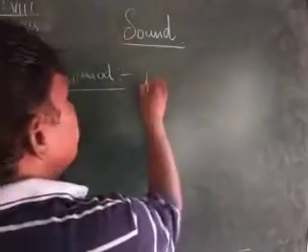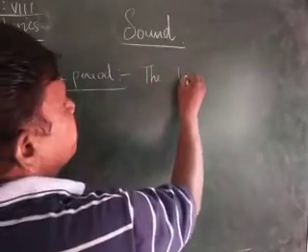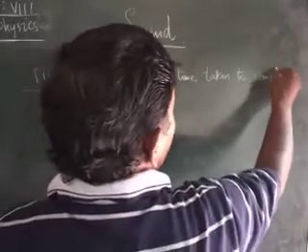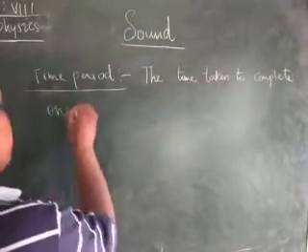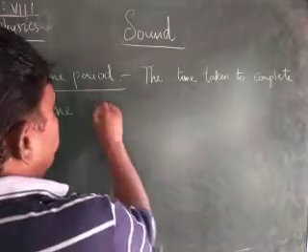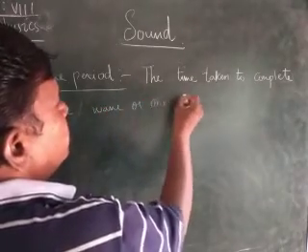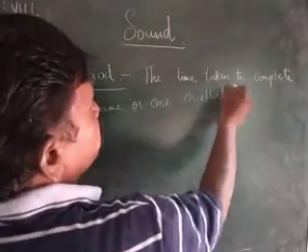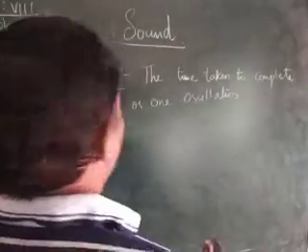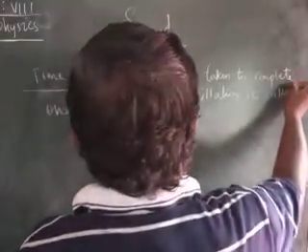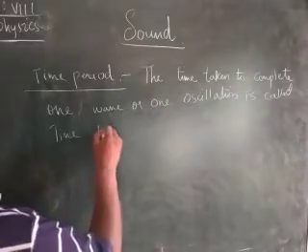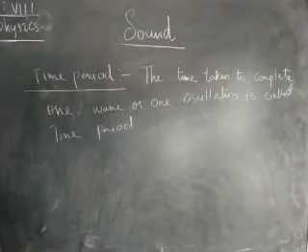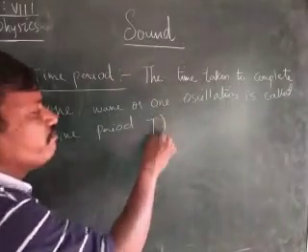The time taken to complete one complete vibration, one complete wave, or one complete oscillation is called the time period. Normally it is denoted by T.